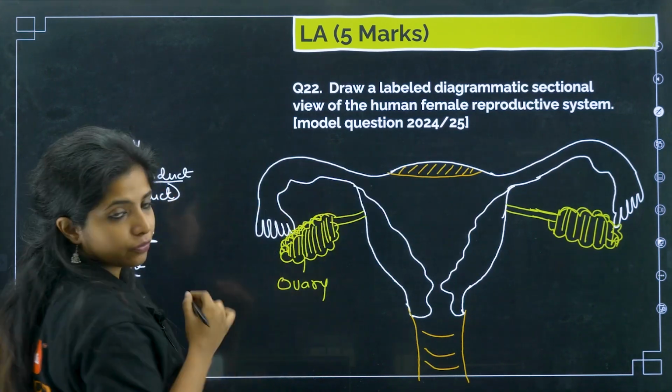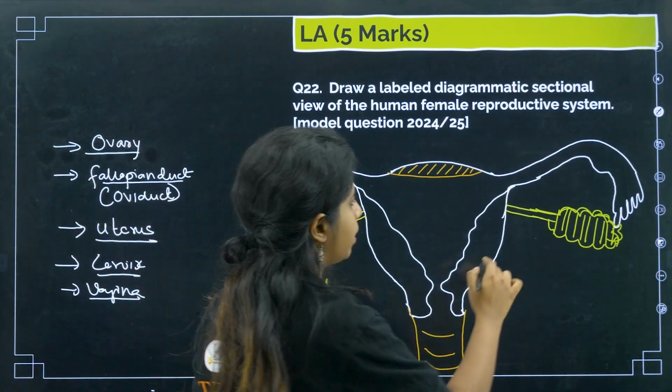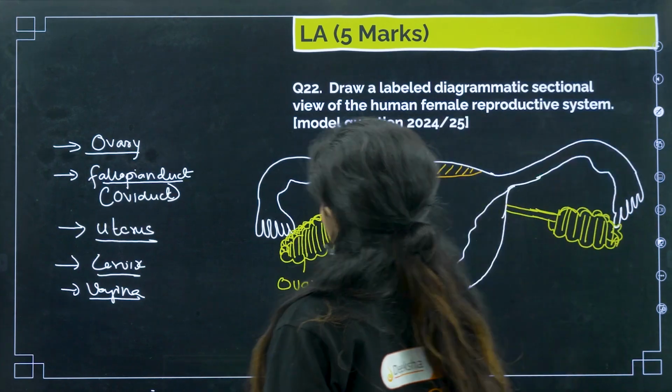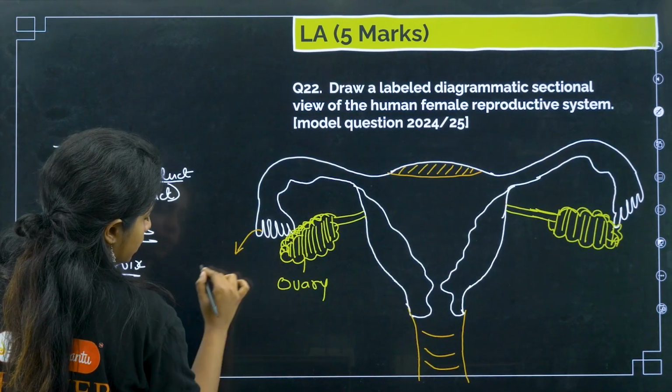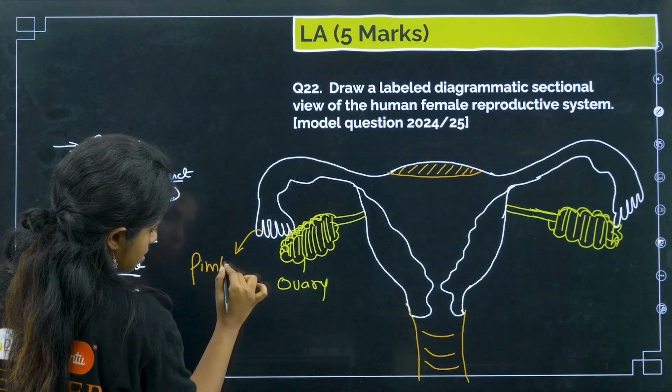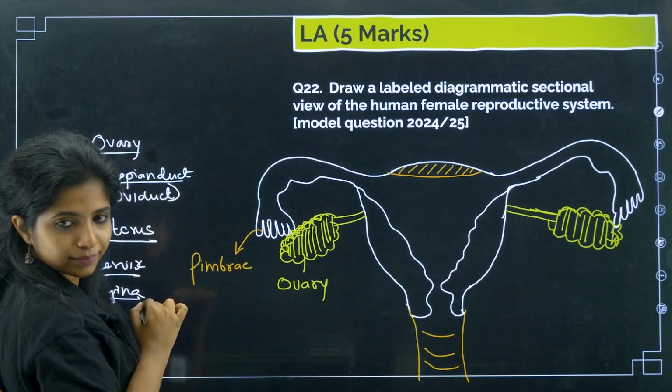Now this whole part is a fallopian duct, but you have to mention it part by part. What does it contain? Over here, the finger-like projections that you see are known as fimbriae.